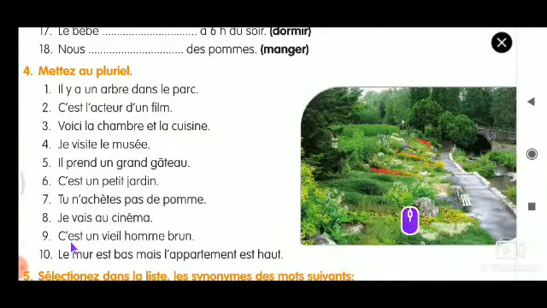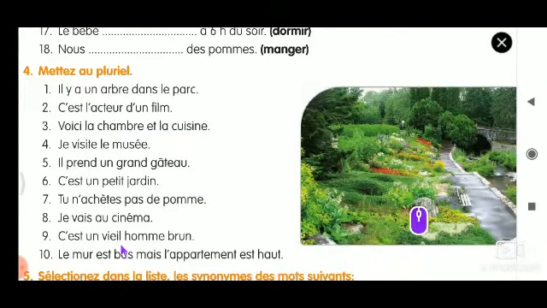C'est un vieil homme brun. So this one is a little tricky. You will do as you did in number 2 and number 6. What you did, ce sont. That is the same order you will do here. But the only thing is, un will become des. This vieil will be vieux. So that is the plural form. That alone you have to memorize. Des vieux hommes with an S, brun with an S. So that is very simple. This alone you have to remember.